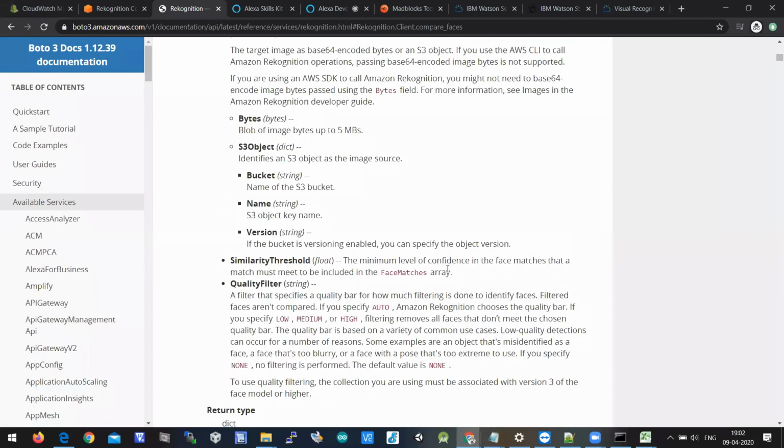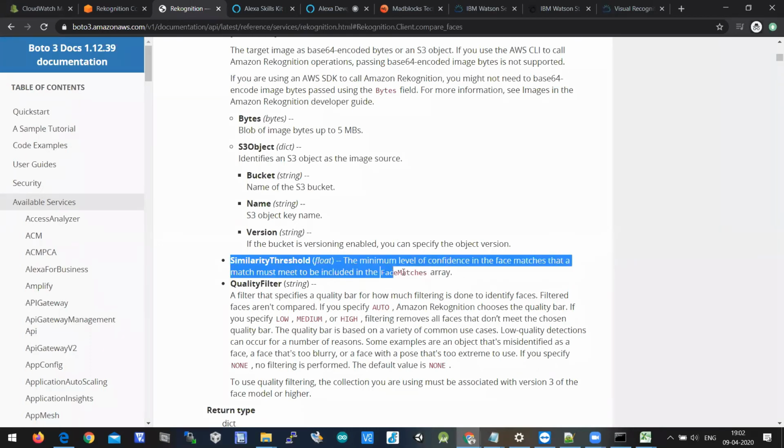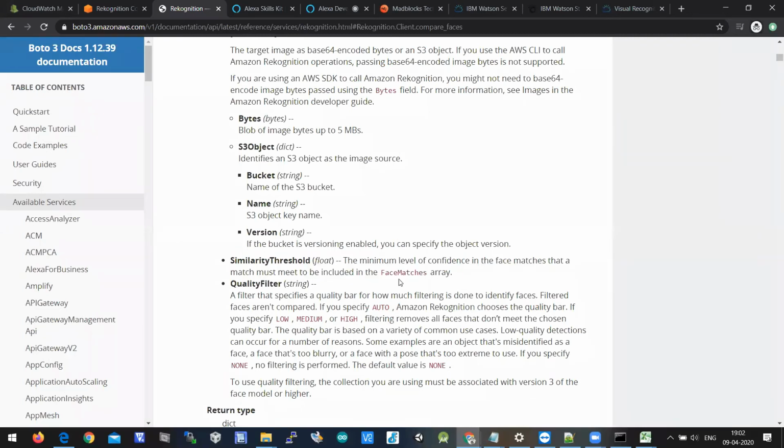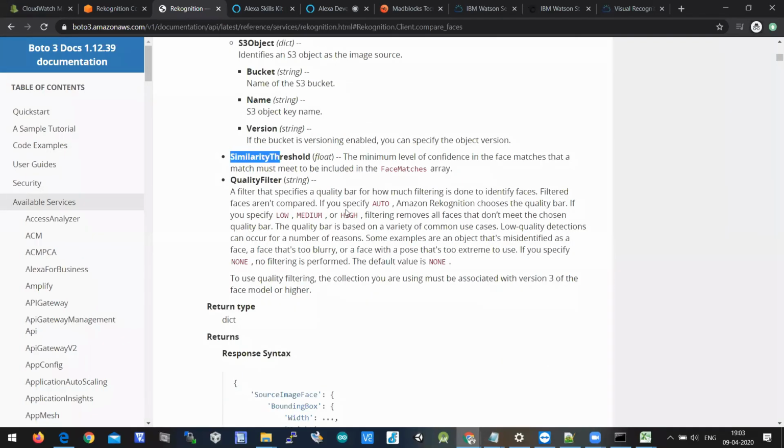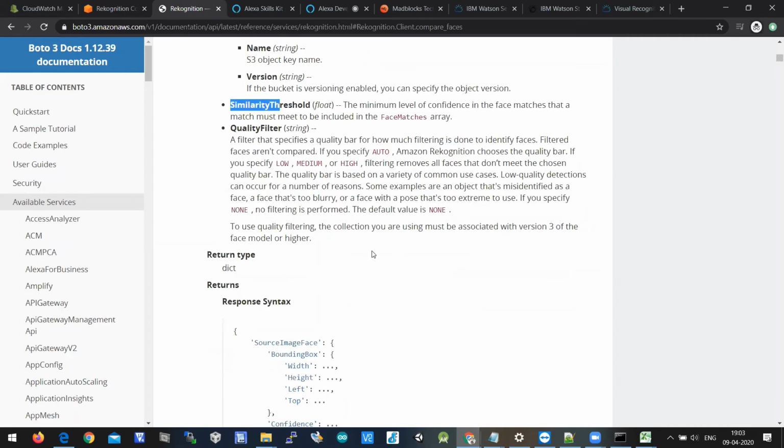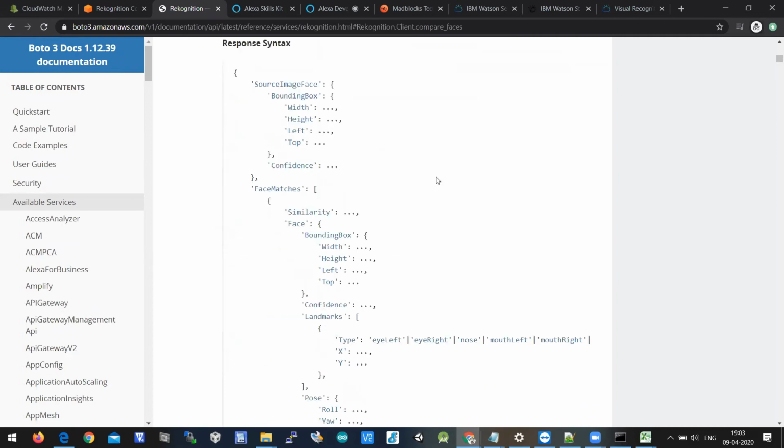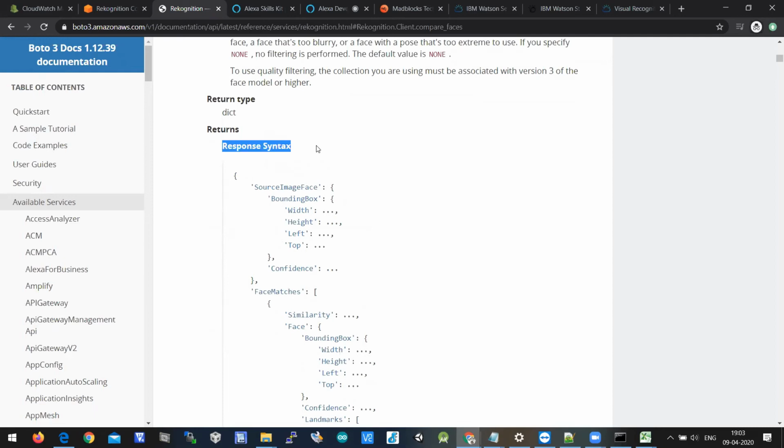Similarity threshold is the minimum level of confidence in the face matches that a match must meet to be included in the FaceMatches array. So the FaceMatches array is an output response where you'll get face matches: how many faces are matched and which face is matched, and all the data will be stored in the FaceMatches array. So quality filter, sometimes it will be none, or if your faces are blurry, then you can have the quality filter also. So this will be the response output, the response syntax.